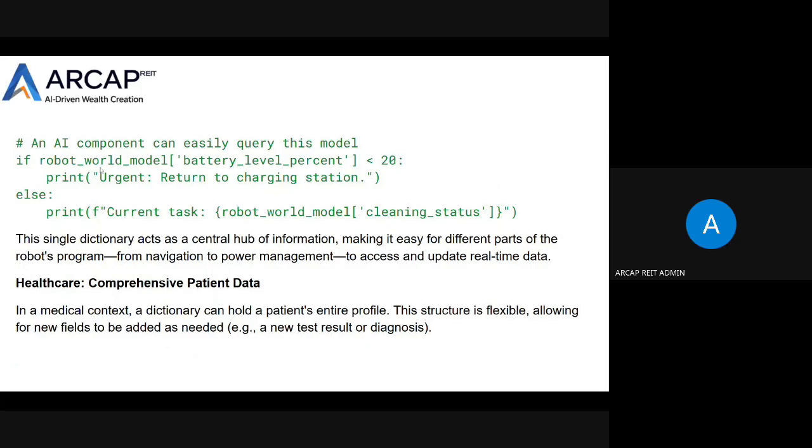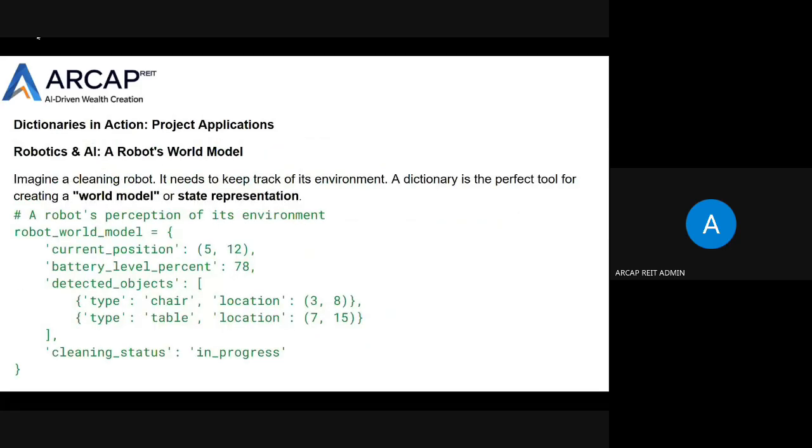When we want to store data that can be unstructured, we will be using the dictionary. For example, a cleaning robot keeps track of the environment: its current position, the battery level percentage, and whatever it detects. These should be dynamically added and removed, without a fixed structure. They are multi-level keys and values to be stored, so in this case we use a dictionary. Next.